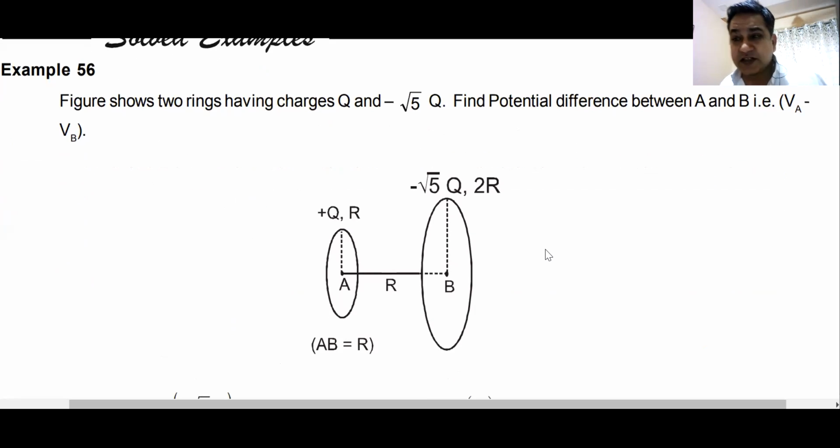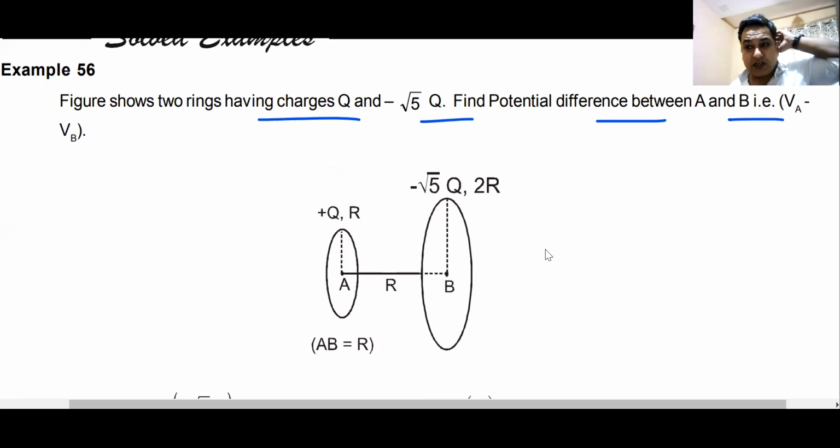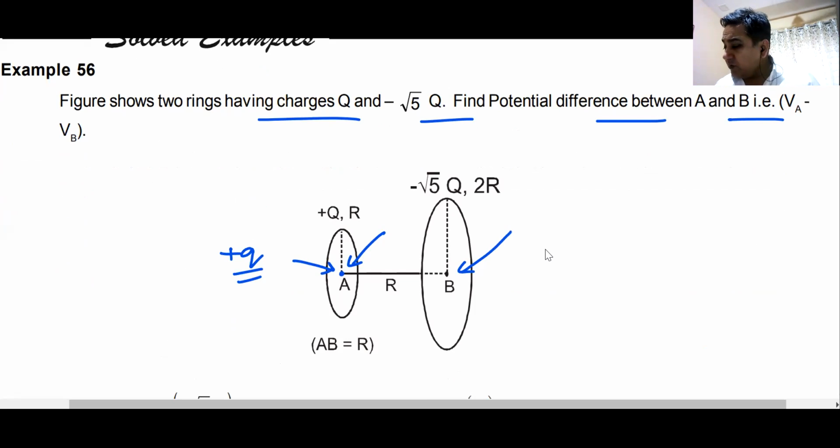Now, this is a question that can be asked many times. There are two rings having charge plus q and minus root 5 q. What is the potential difference between point A and point B? This is one variation of the question. In the second variation, they can place a positive charge, small q, at the center of this ring. What will happen to this charge? It will move along this line AB. With what velocity does it pass the center of the other ring? They can ask you this question.